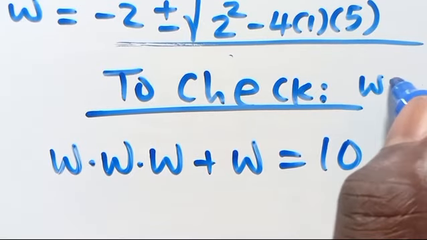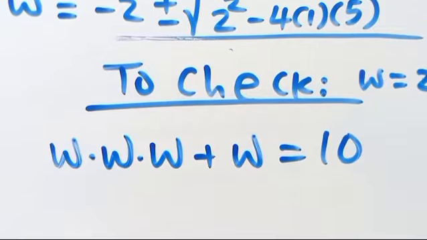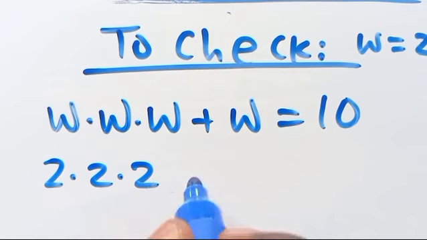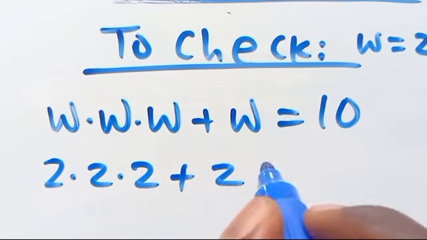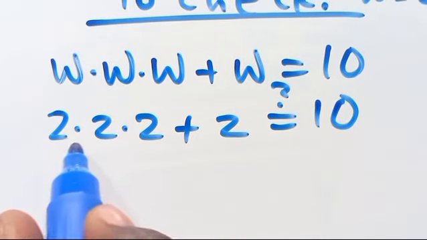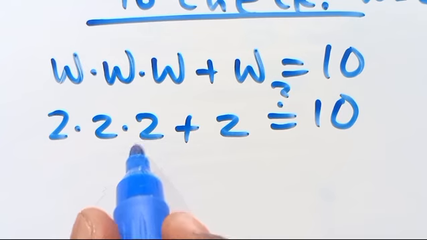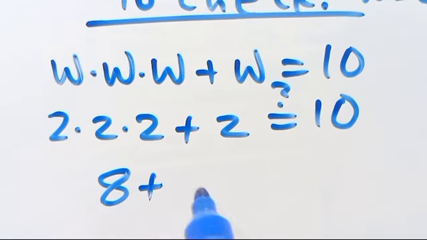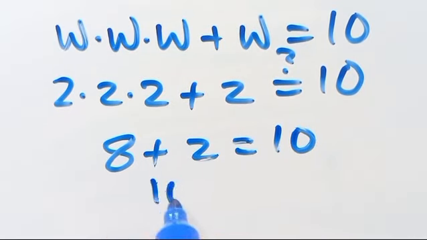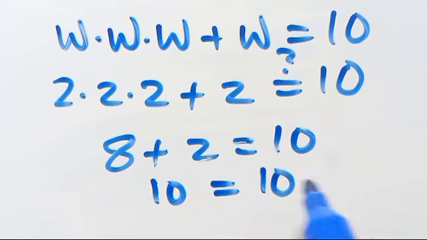Then let's test for when W equals 2. This will be 2 times 2 times 2 plus 2. Is it going to give us 10? 2 times 2 is 4, 4 times 2 is 8. Here will be 8 plus 2, which equals 10. 8 plus 2 is 10 from here, and this equals 10.